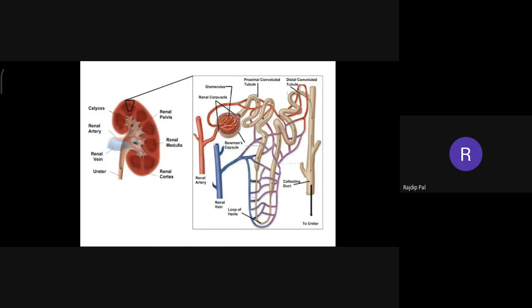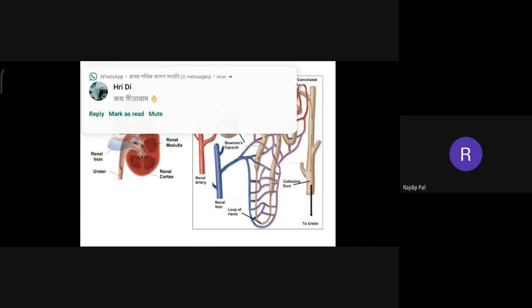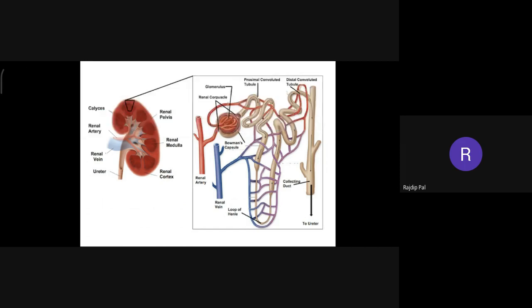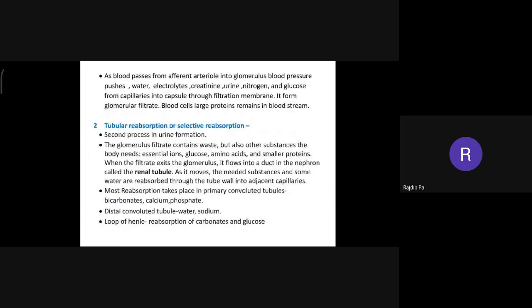If we go through systematically, in the loop of Henle, reabsorption of carbonates and glucose is occurring. Then after the loop of Henle, the distal convoluted tubule is there, and the distal convoluted tubule is reabsorbing water and sodium, right?